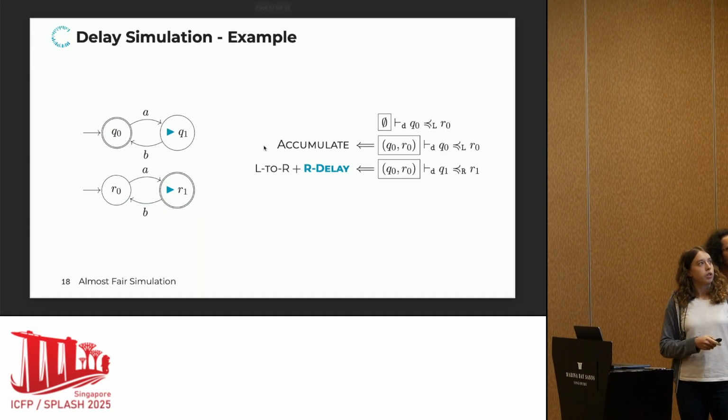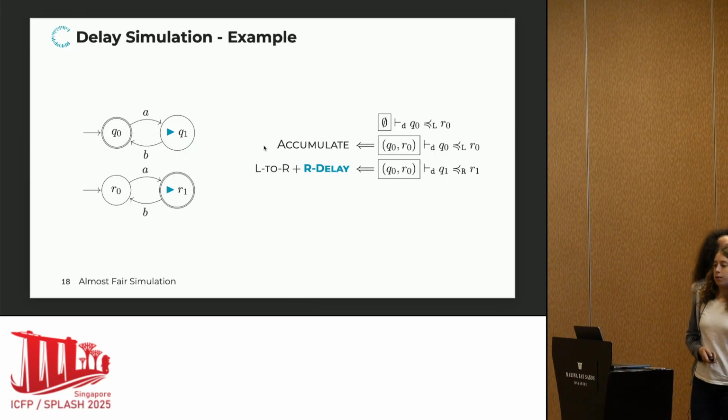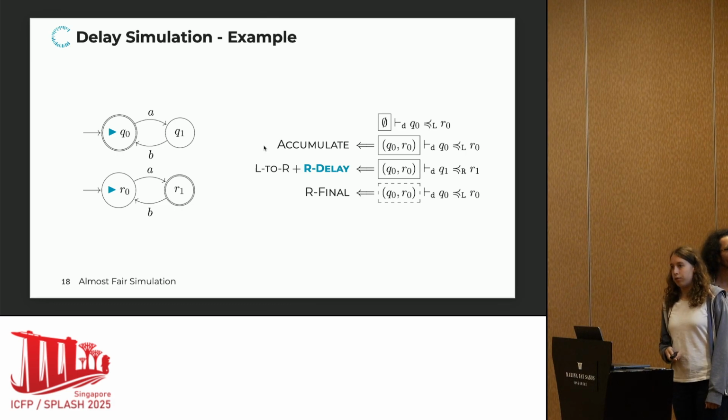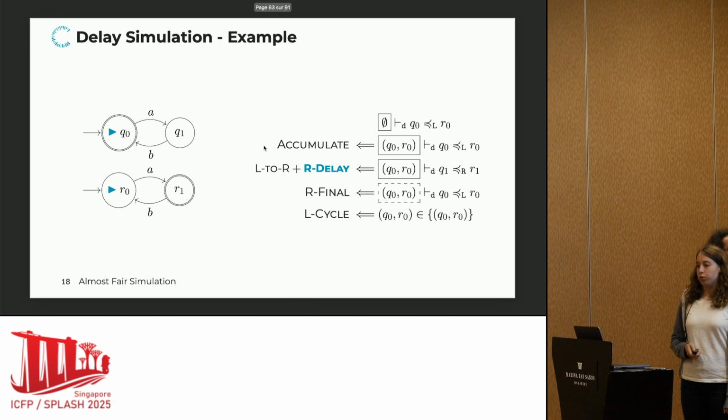And then afterwards we are in Q1 and R1 is now final, so we can use our final rule to step again and open the context, and then we are back at Q0, R0, and these we have already seen, so we can conclude with our cycle rule.